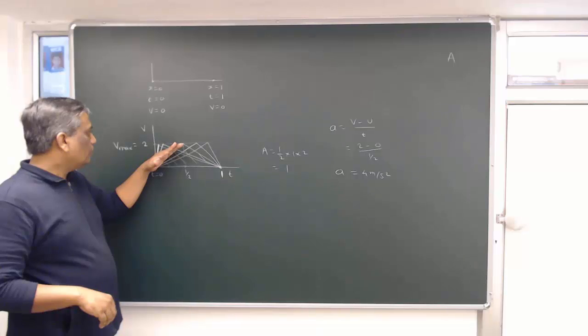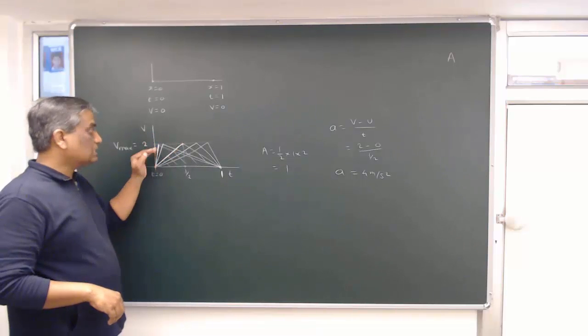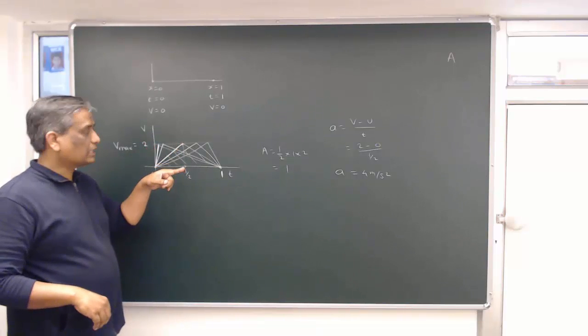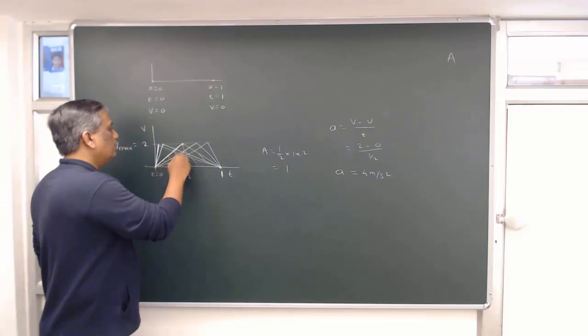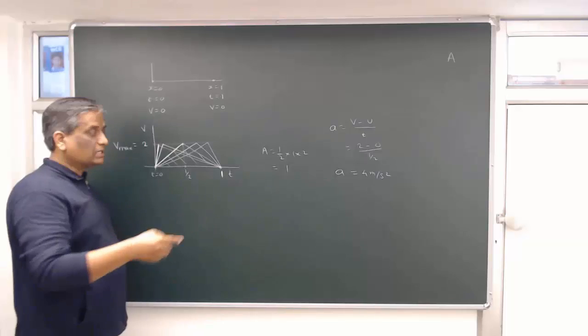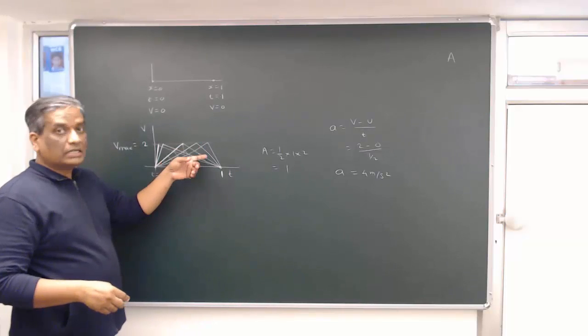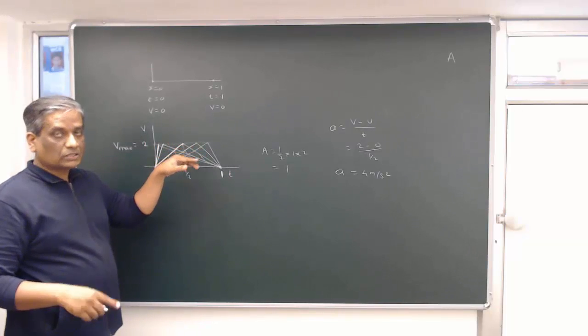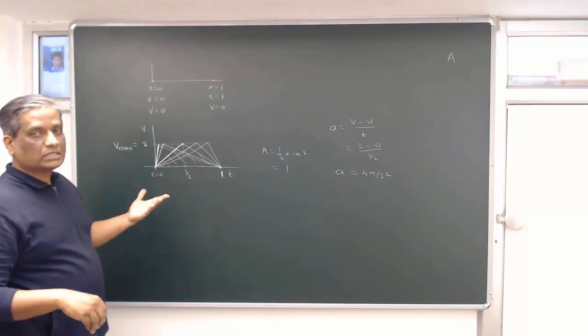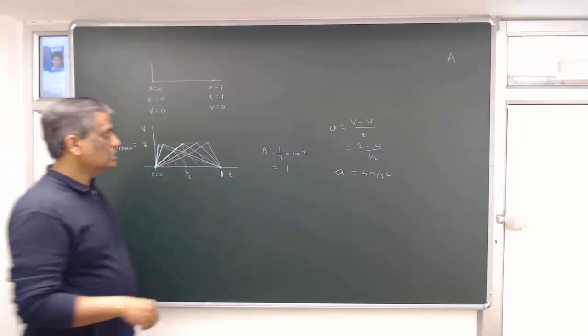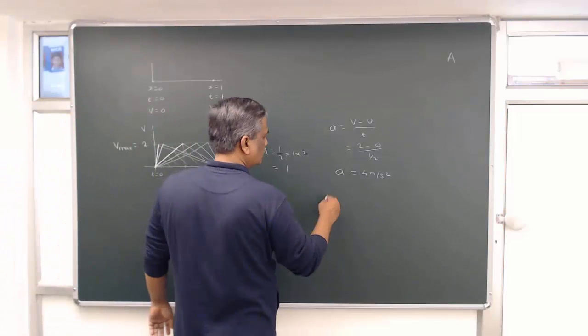If I have these lines, the acceleration will be more than 4 meter per second squared. This line will have acceleration less than 4 meter per second squared, but then deceleration will be more than 4 meter per second squared. So the mod of deceleration will again be more than 4. I think they are denoting acceleration by alpha.